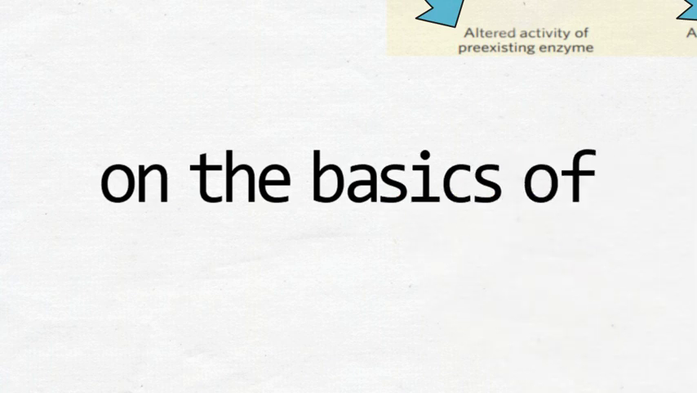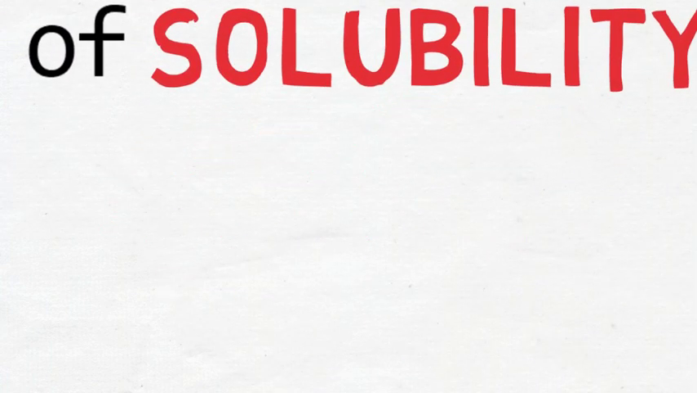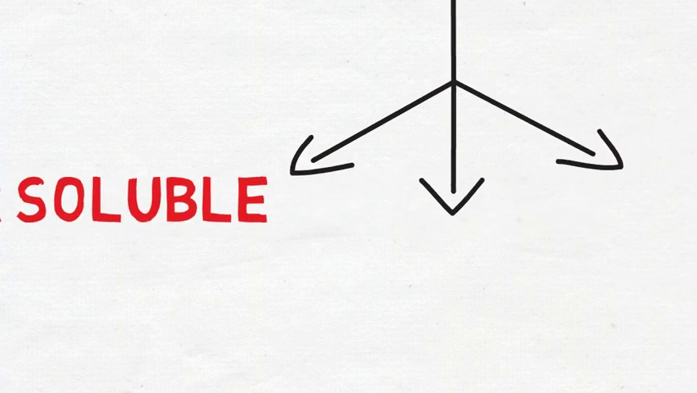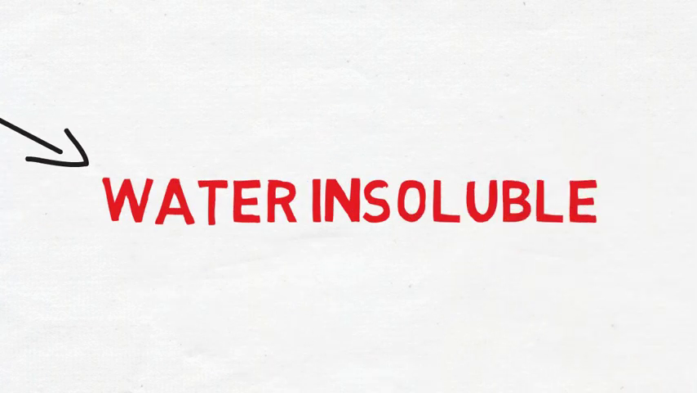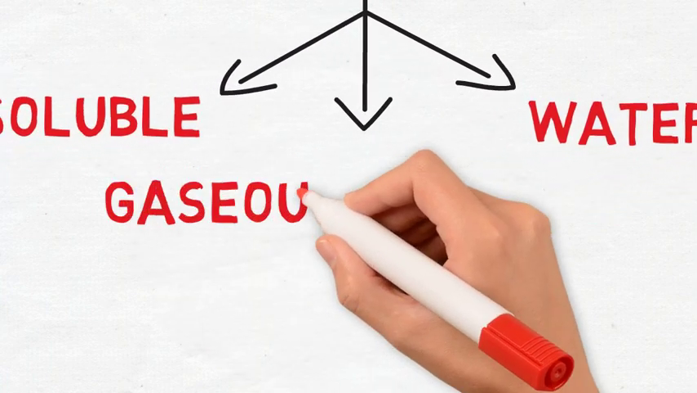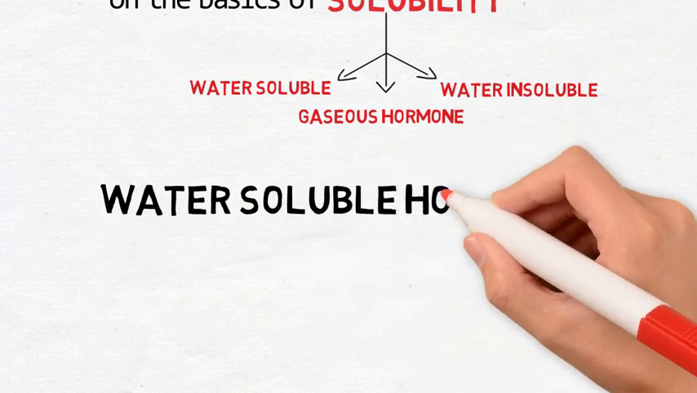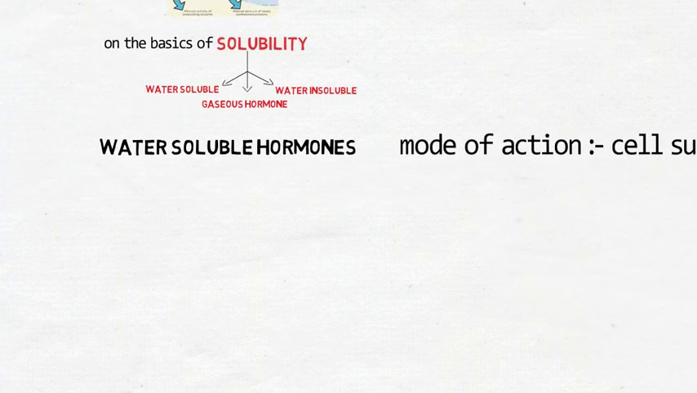Next comes the classes of hormones on the basis of their solubility. It is categorized into three divisions. The first is water soluble hormones, also called peptide-amine hormones. The second is water insoluble hormones, also called lipid soluble hormones. And the last is gaseous hormones. Now let's discuss the water soluble hormones in detail. Their mode of action is by the cell surface receptors, as discussed above.